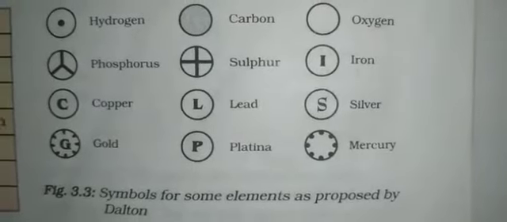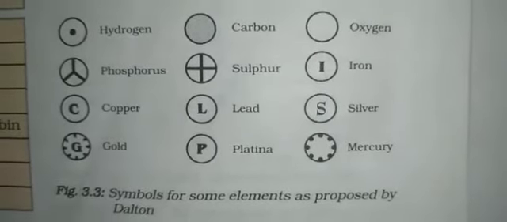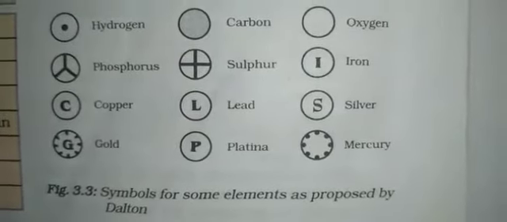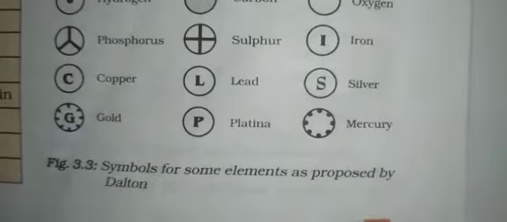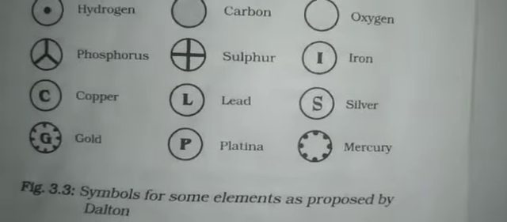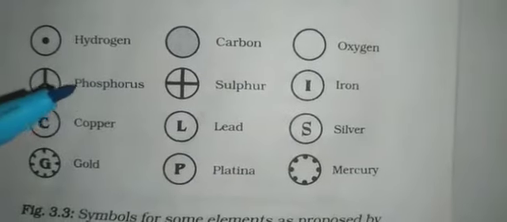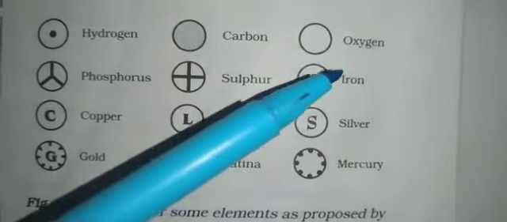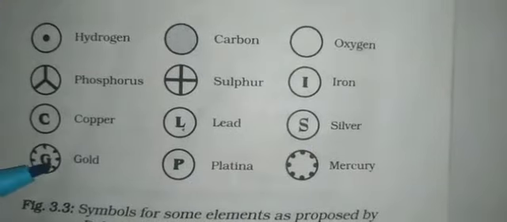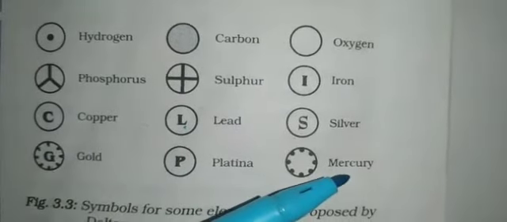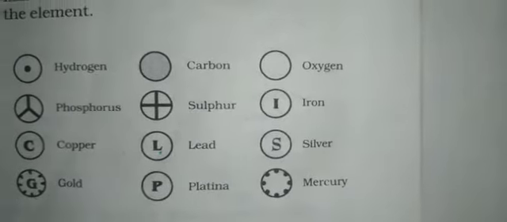Okay, next is Berzelius. Berzelius suggested that symbols of elements be made from one or two letters of the name of the element. Here you can see hydrogen, carbon, oxygen, phosphorus, sulfur, iron, copper, lead, silver, gold, platinum and mercury. So these are the symbols of some elements proposed by Dalton.